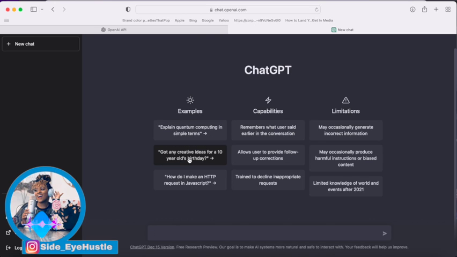So it has all of the examples of things that you can ask just to get you started, so you kind of know how to question or phrase your questions. It also has its capabilities, which, you guys, they have a lot of capabilities with ChatGPT, as well as what those limitations are. And like I told you guys, one of the limitations of ChatGPT is definitely going to be that any events after 2021, it's just not going to know.